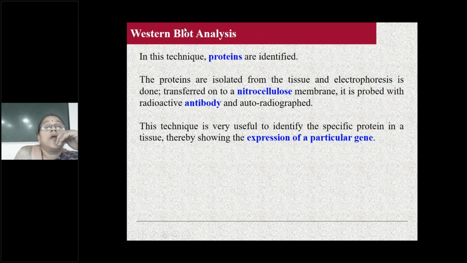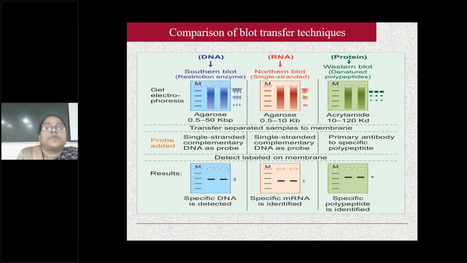Western blotting technique is done for proteins. This is also the same procedure. Proteins are isolated from the tissue, electrophoresis is done, they are transferred onto a nitrocellulose membrane, and probed with a radioactive antibody, then autoradiography is done. So Western blotting is for proteins and is used for expression of a particular gene.